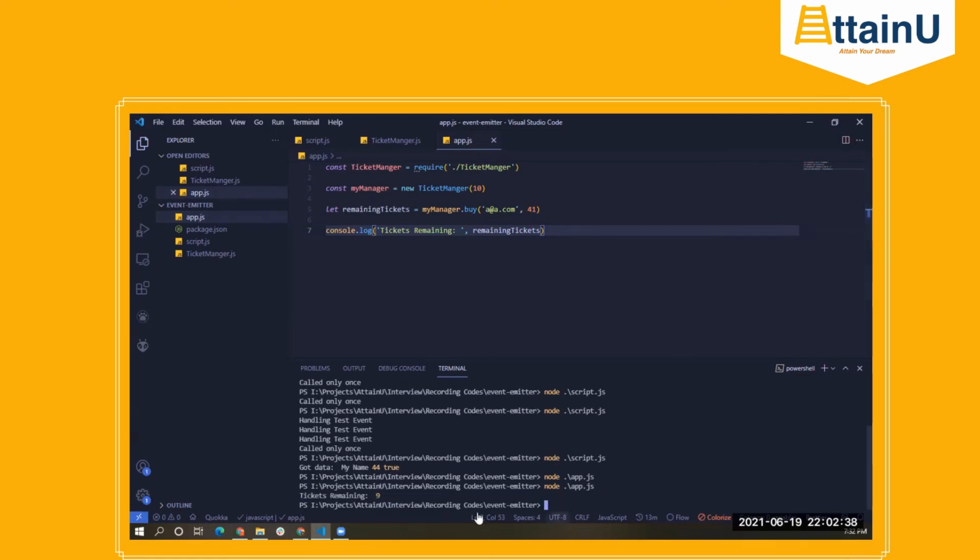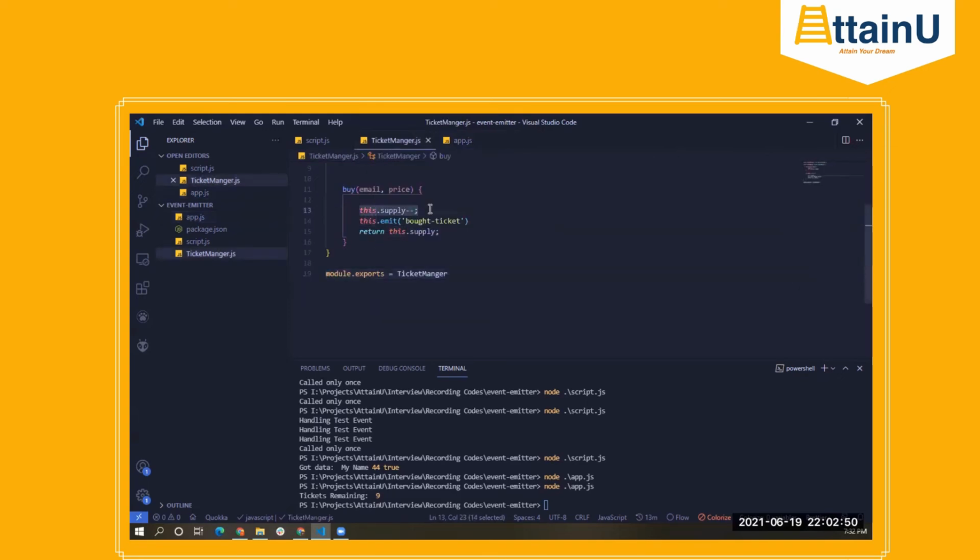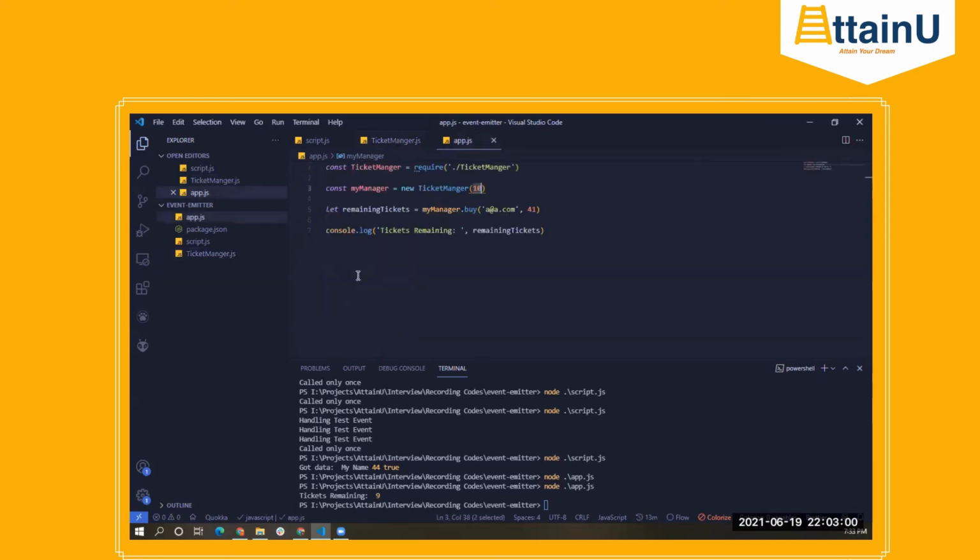Run this and we get tickets remaining 9, because when this function was called, we had an initial supply of 10. It decremented one value from it, and then emitted this event and then returned the new value, which was 9. So that is why we get 9.